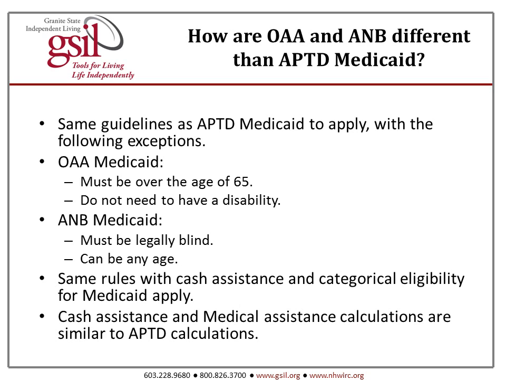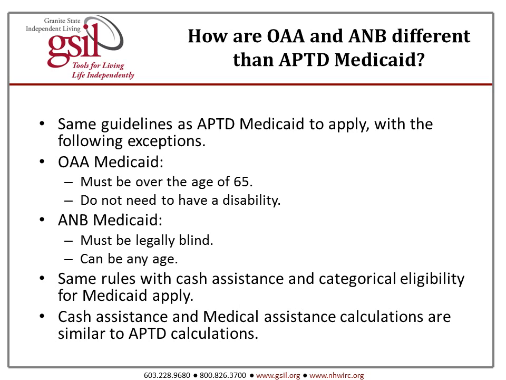How are Old Age Assistance and ANB, or Aid to the Needy Blind, different than APTD Medicaid? The same guidelines as APTD Medicaid apply, with the following exceptions. For Old Age Assistance, you must be over the age of 65 and you do not need to have a disability. For Aid to the Needy Blind, you must be legally blind, but you can be any age.